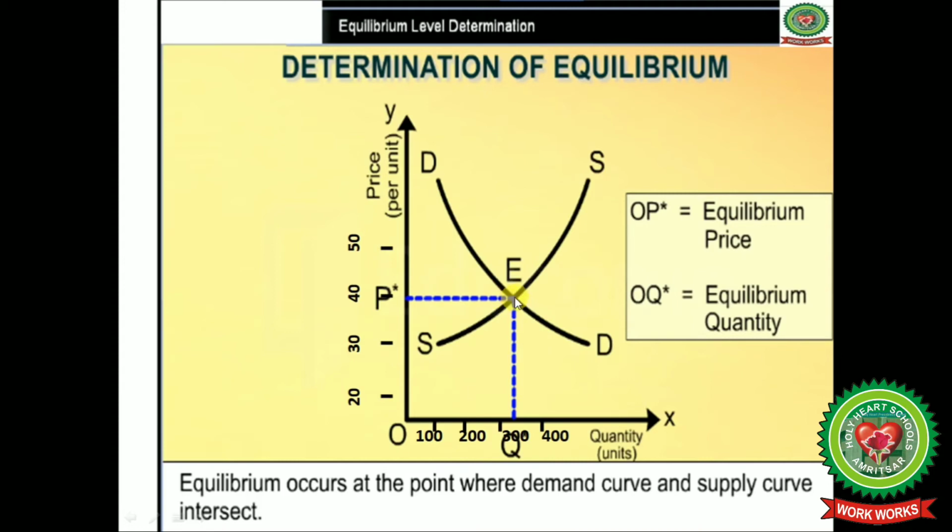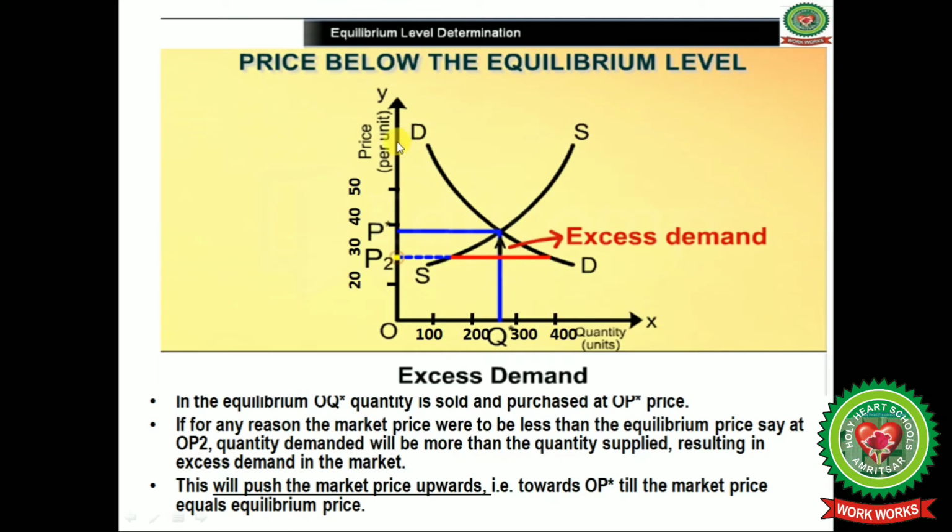So OP star is the equilibrium price, because at this point demand and supply intersect with each other, and OQ star is the equilibrium quantity here, and OP star is the equilibrium price. So equilibrium occurs at the point where demand and supply intersect with each other. That point is known as the equilibrium point.